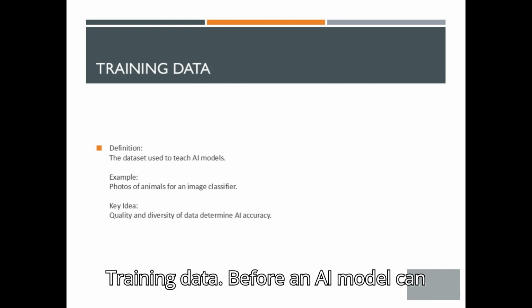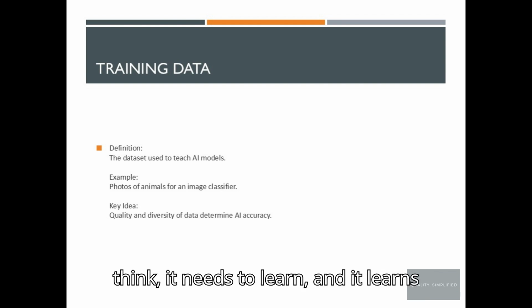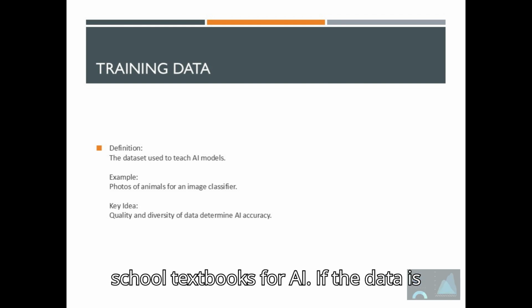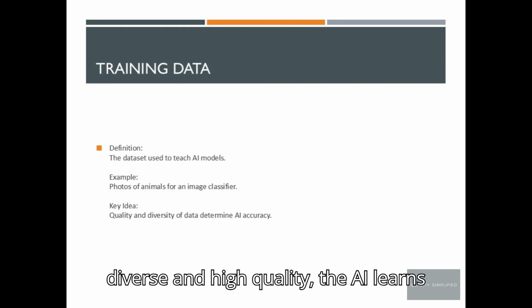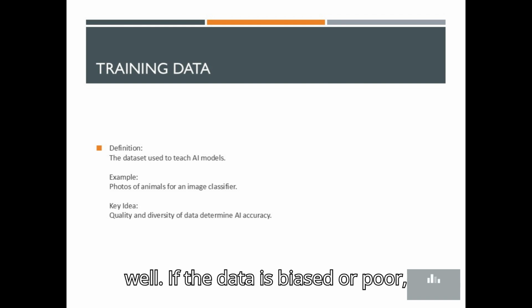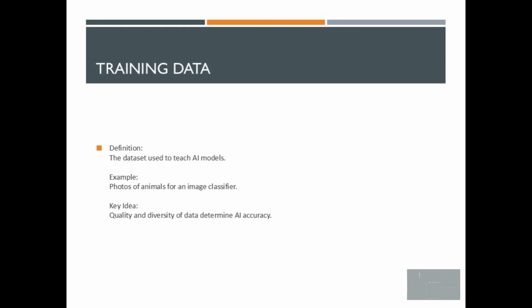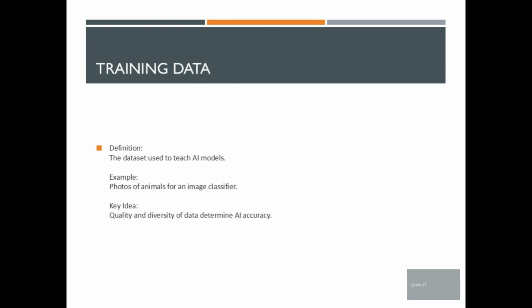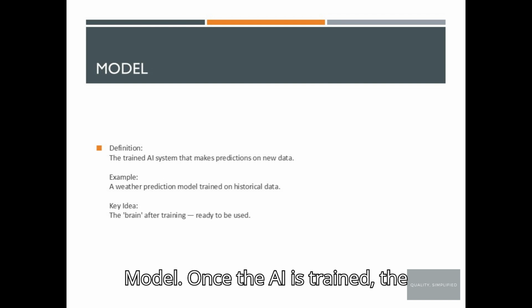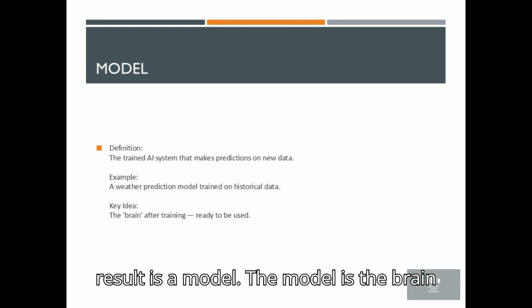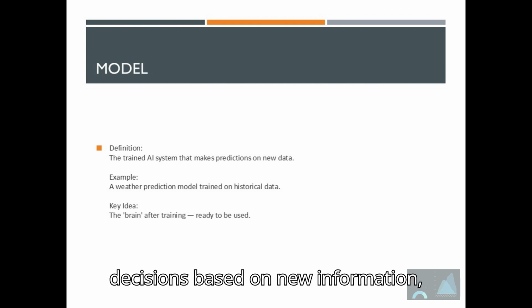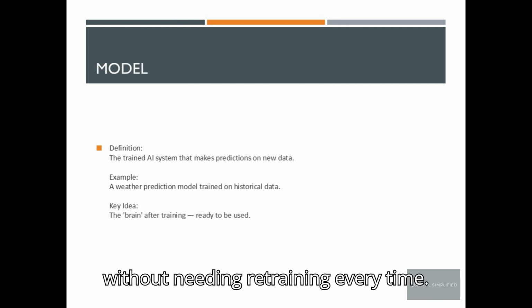Training data. Before an AI model can think, it needs to learn, and it learns from data. Training data is like the school textbooks for AI. If the data is diverse and high quality, the AI learns well. If the data is biased or poor, the AI will make mistakes or have blind spots. Model. Once the AI is trained, the result is a model. The model is the brain that can now make predictions or decisions based on new information, without needing retraining every time.